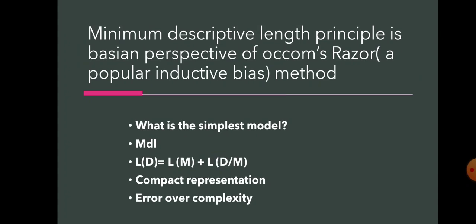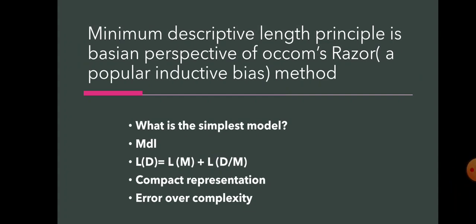The minimum descriptive length principle is similar to the Occam's razor method. I think we already know what Occam's razor is, a popular inductive bias, right? The Occam's razor method basically uses the principle of simple is the best. The minimum descriptive length principle is also similar to that. So the only difference between these two things is the Bayesian perspective. We use the Bayesian perspective in the minimum description length principle, right? We already know what the Bayesian principle is also.